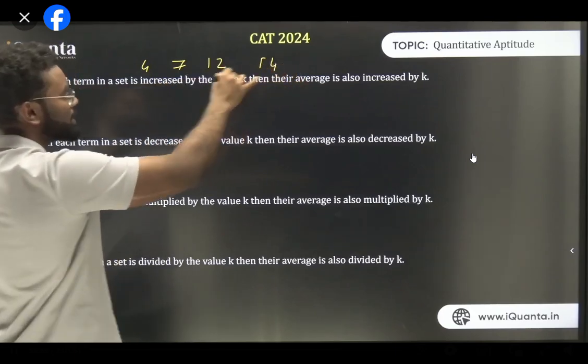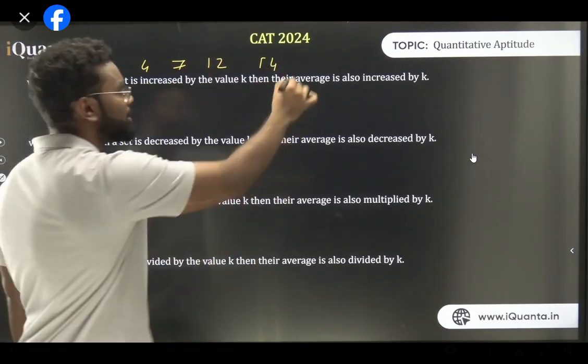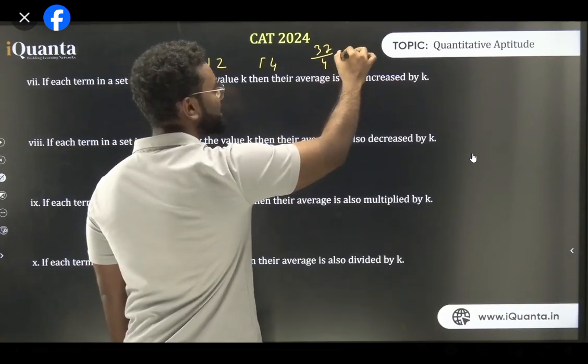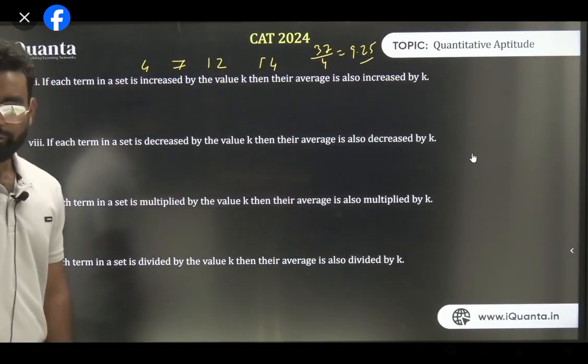So 4, 7, 12, 14. The sum is what? 14 plus 12 is 26. 26 plus 7 is 33. 33 plus 4 is 37. So 37 by 4. What is the average? 37 upon 4. The average is 9.25. Assuming my calculations are correct. So the average here is 9.25. Fair enough? I'm giving you any values, right?